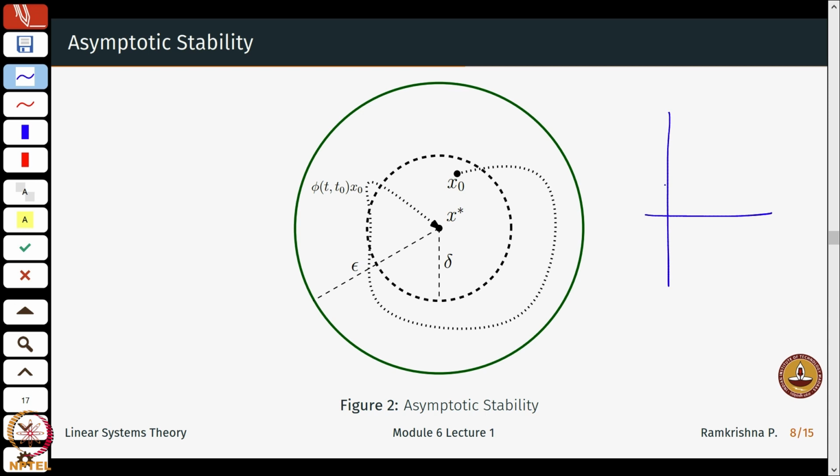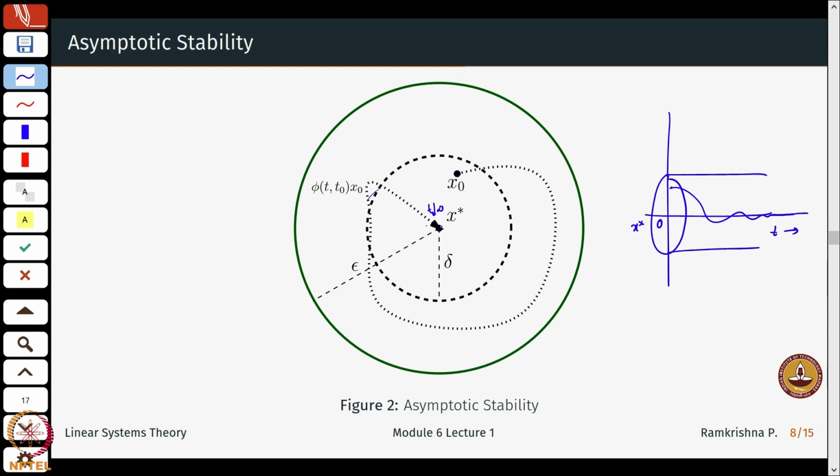If I go back to drawing the cylinder diagram, start from any initial condition, a nice way to look at it is that it just comes back to the equilibrium position. This is the equilibrium or x star. Okay, this is with time. Similarly here I start from here, and as t goes to infinity, I come back to x star. Okay, so this is a stronger condition to check.